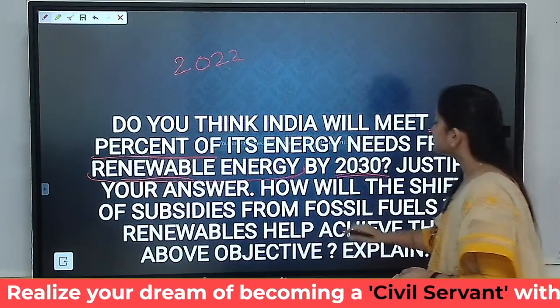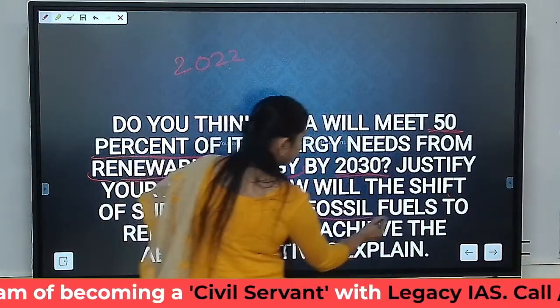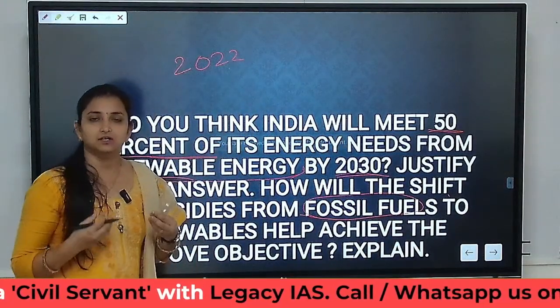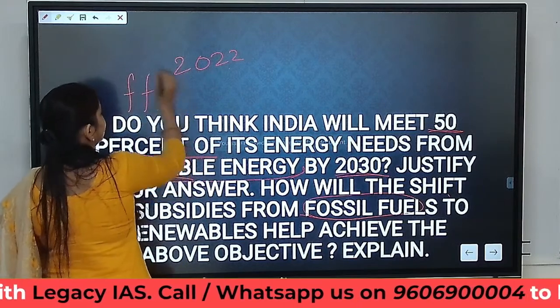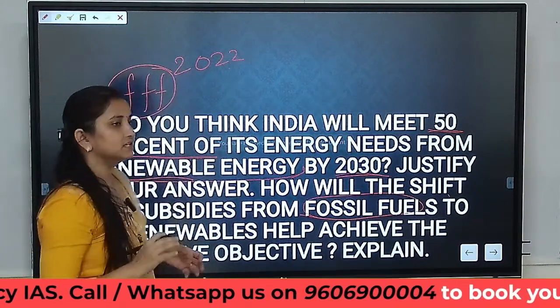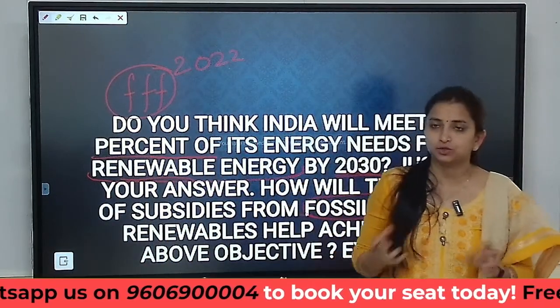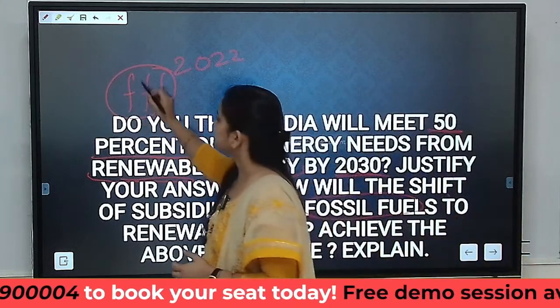And it also says that how will the shift of subsidies from fossil fuels? So we know that the government has been giving subsidies related to food, fertilizer and fuel. So 3 Fs were the largest amount of subsidies almost 5 years back, which was provided 10 years back, which was provided to the people. Okay. So slowly and slowly, food we are still continuing.